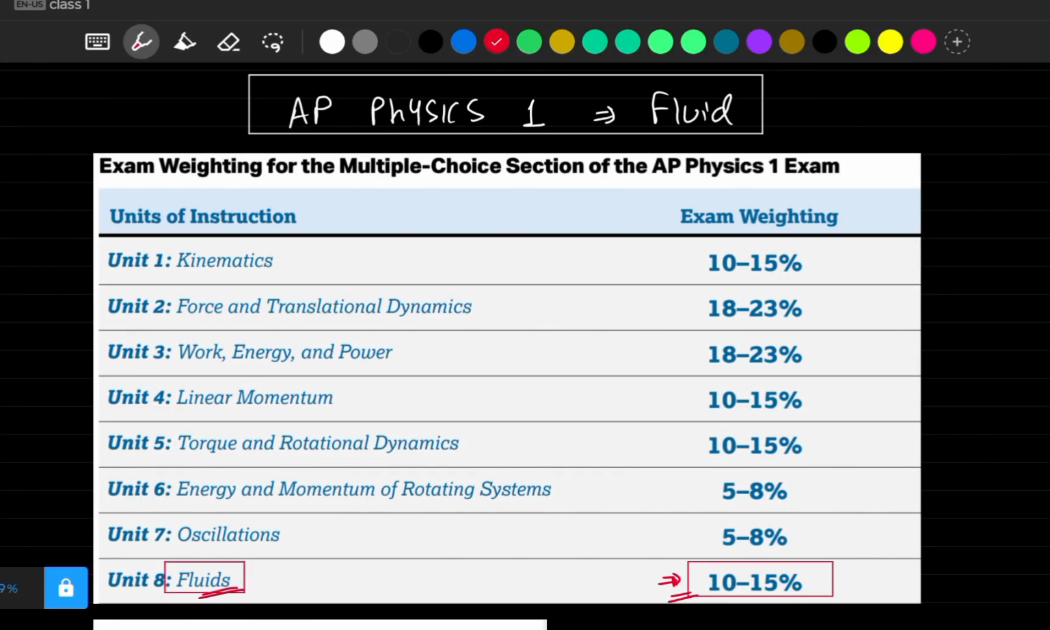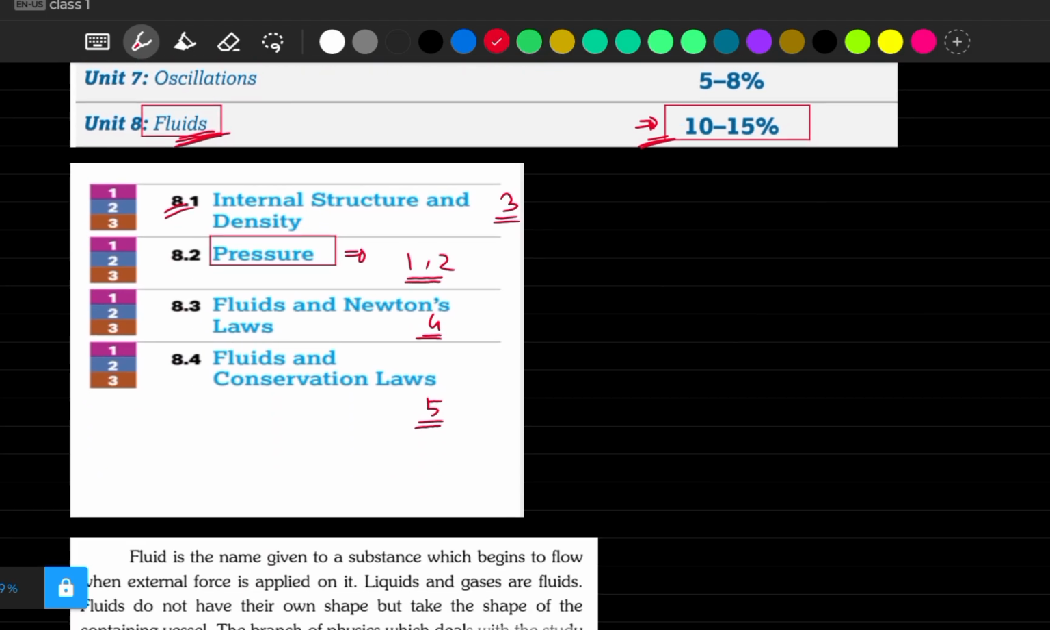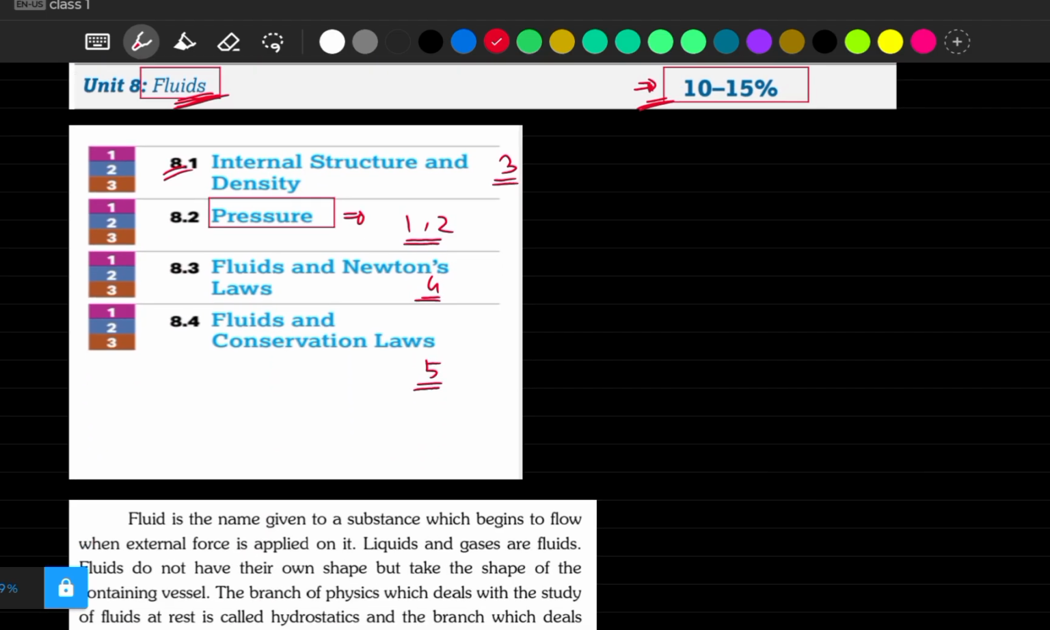In this video, we are going to start Unit 8 of our AP Physics 1 exam, which is fluids. As we already know, this unit carries almost 10 to 15% weightage of our exam. So let's see what our syllabus for this unit is. Here they have given us 4 major topics. These 4 topics we will cover completely, meaning you need not go anywhere else.